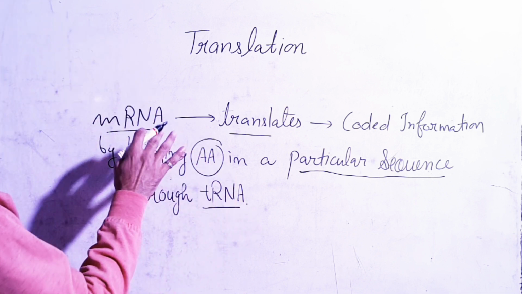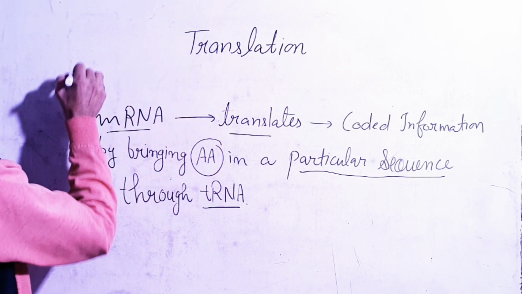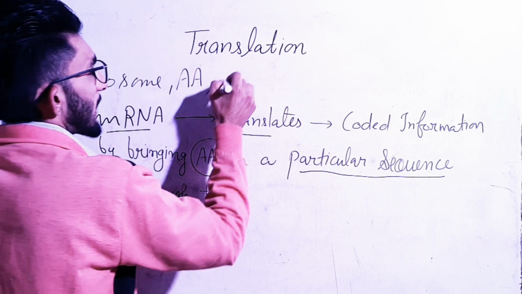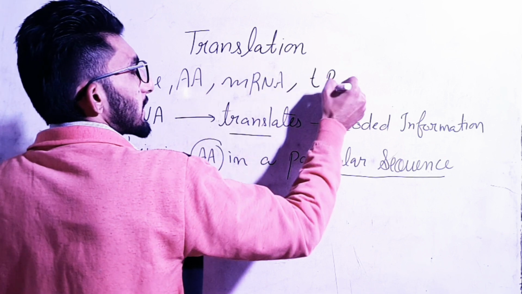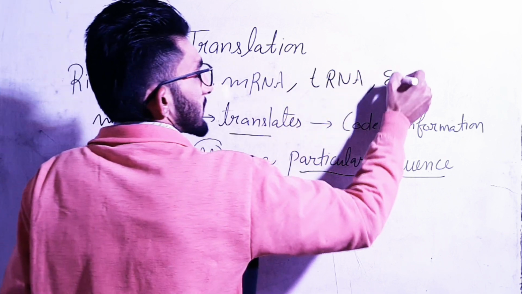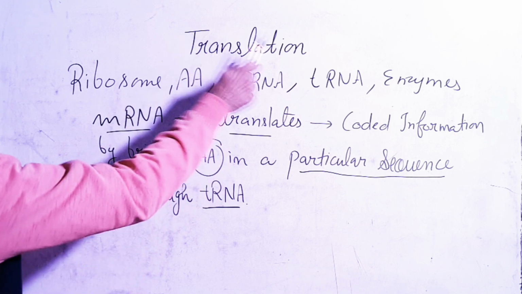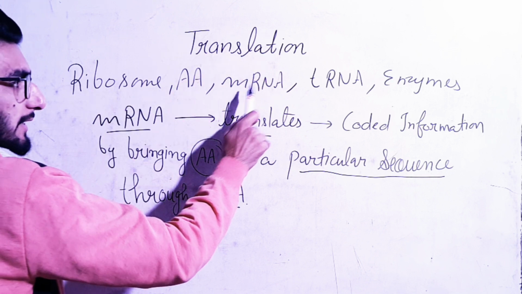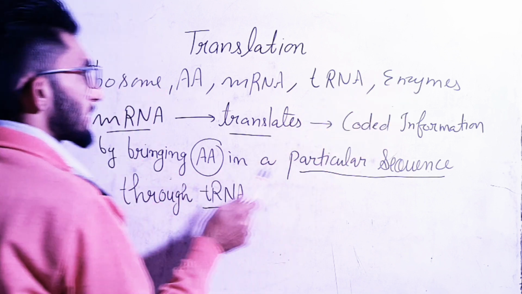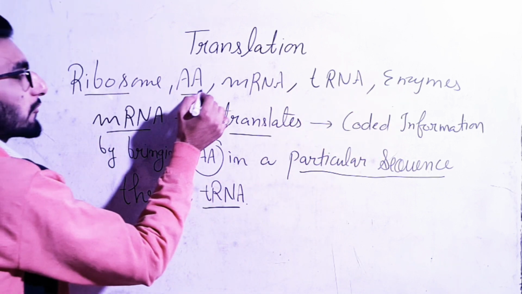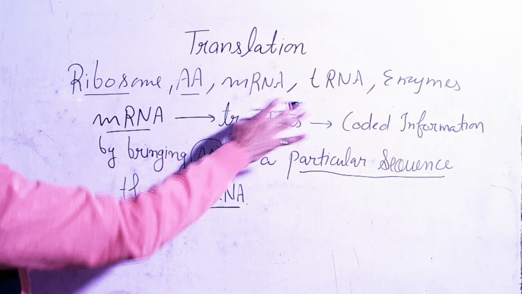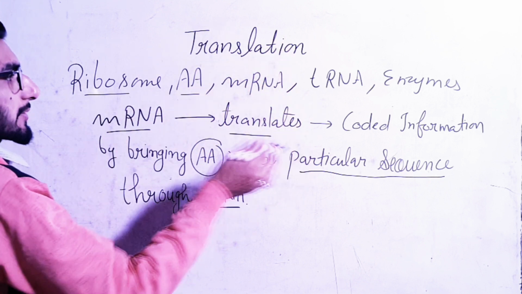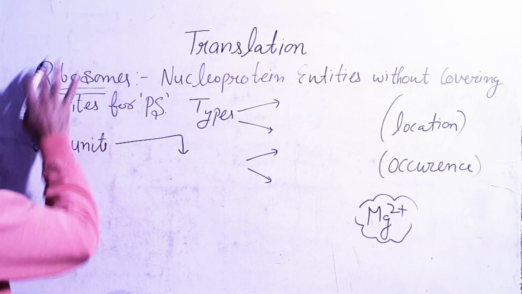So there are certain things which are required for translation, which are ribosomes, amino acids, mRNA, tRNA, and enzymes. So this is the requirement of this translation process. राइबोसोम चाहिए, अमाइनो एसिड्स, mRNA, tRNA and enzymes. ठीक है, so one by one we will take a general view of all these. ठीक है, then we will start translation step by step. So the first thing we are going to start with is ribosomes.